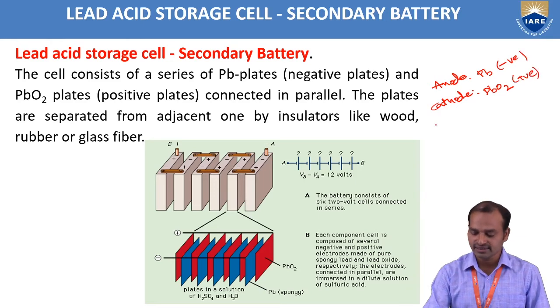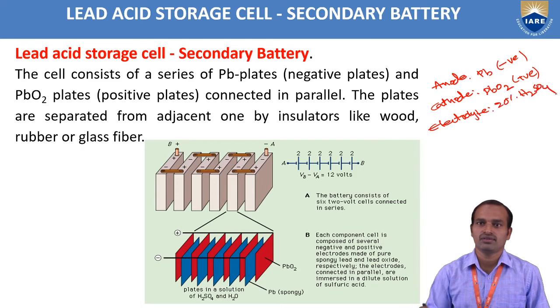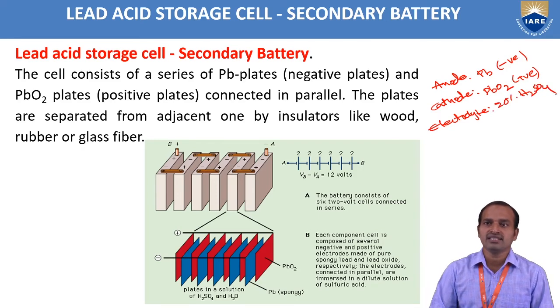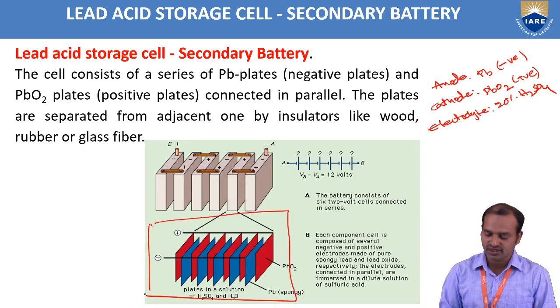The electrolyte is 20% H2SO4. This cell consists of a series of Pb plates, the negative plates, and PbO2 plates, the positive plates, connected in parallel. So this is the diagram of the lead acid storage battery.